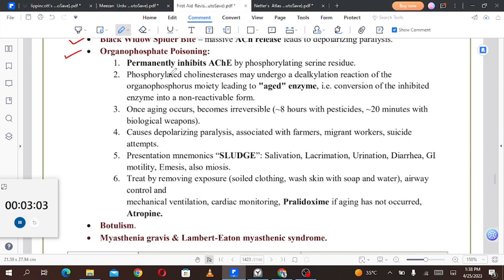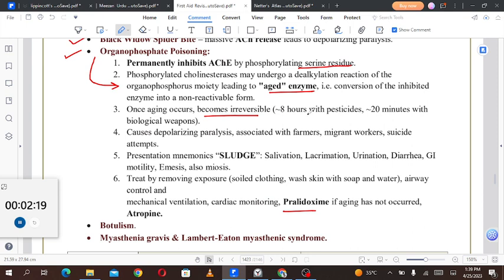Then we have organophosphate poisoning. Organophosphates permanently inhibit acetylcholinesterase by phosphorylating the serine residue. Phosphorylated cholinesterase may undergo a dealkylation reaction of the organophosphorus moiety, leading to the aged enzyme, that is conversion of the inhibited enzyme into a non-reactivable form. So organophosphates are associated with aging. If we find the patient and treat him before aging with pralidoxime, we can reverse the process. But once the enzyme has aged, it will not be reversed.